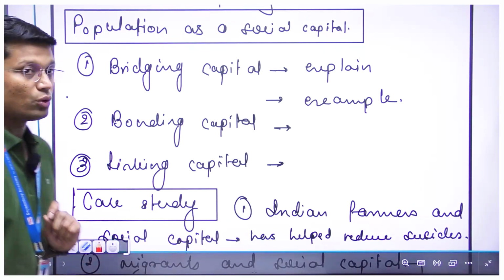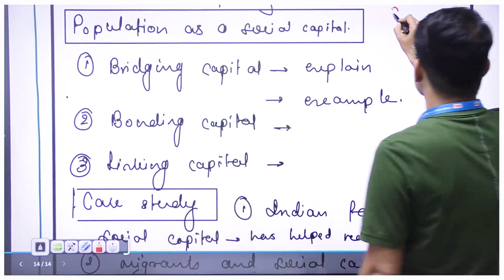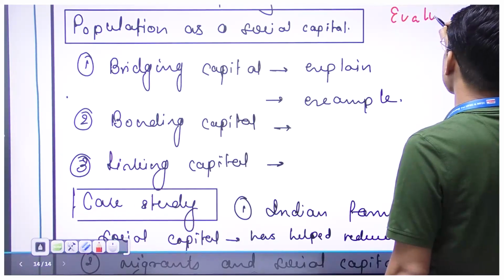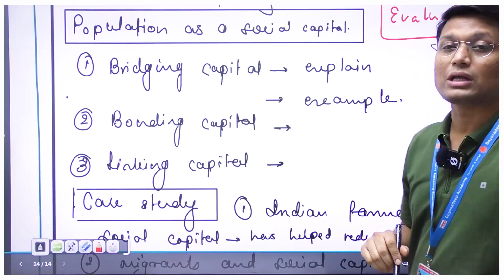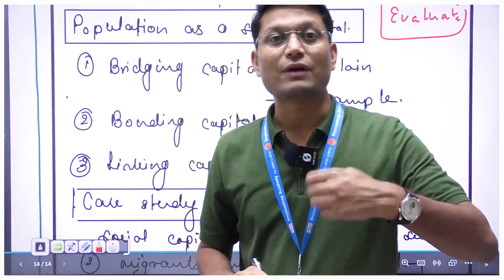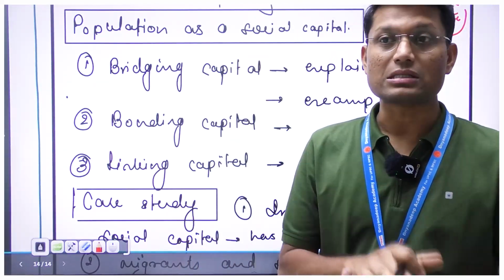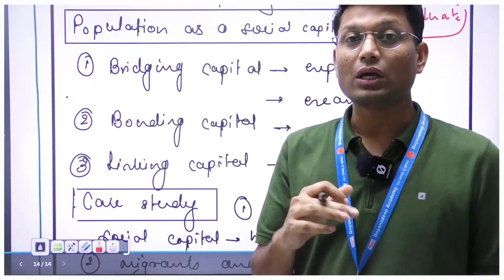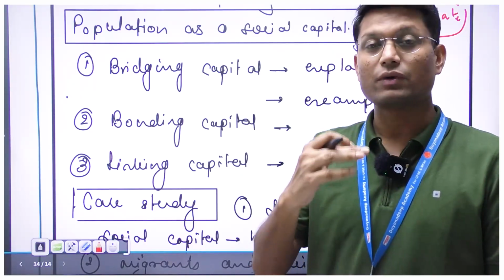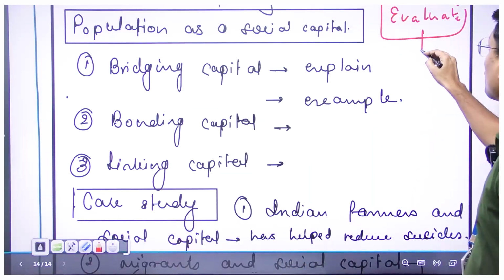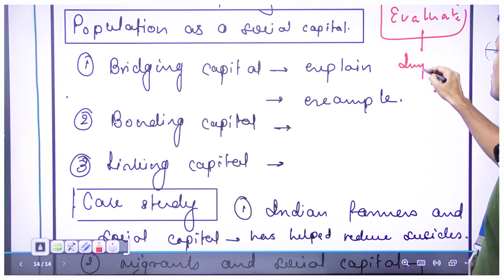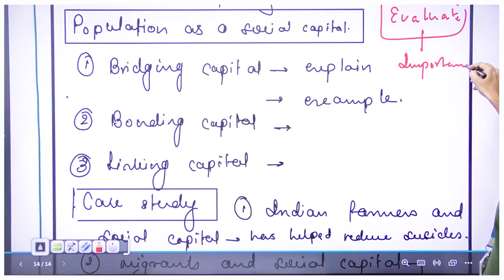Now I will go back to the keyword, and that keyword is saying that we have to evaluate population as a social capital. And whenever we evaluate any particular concept, first we have to bring out the meaning, but most importantly, we have to bring out the importance of that particular concept, right?